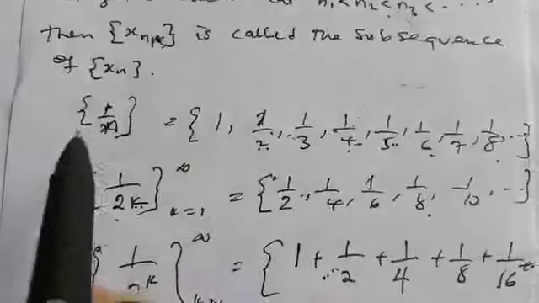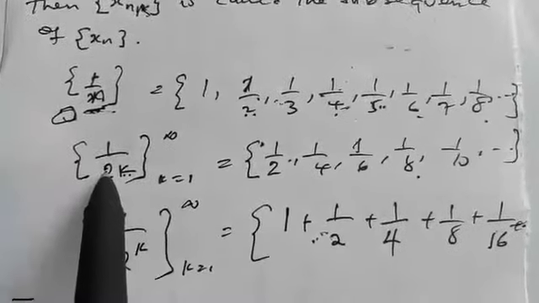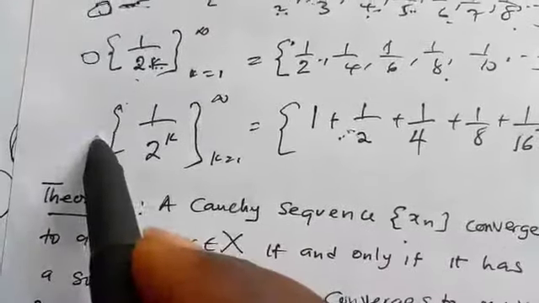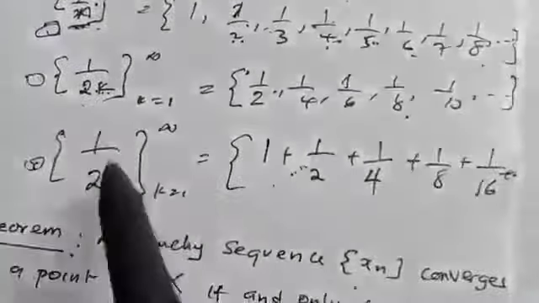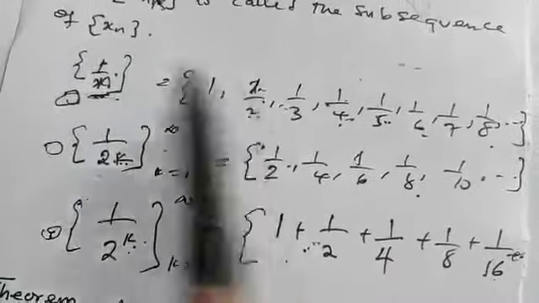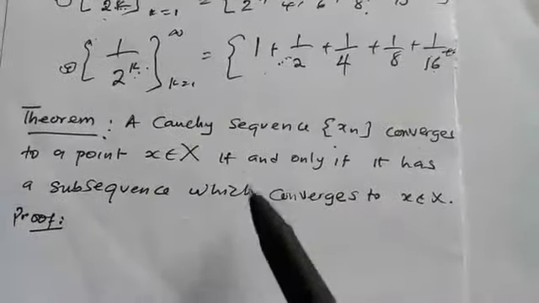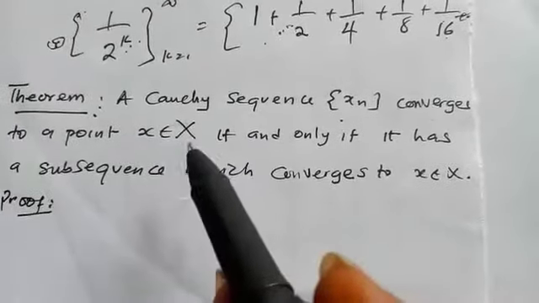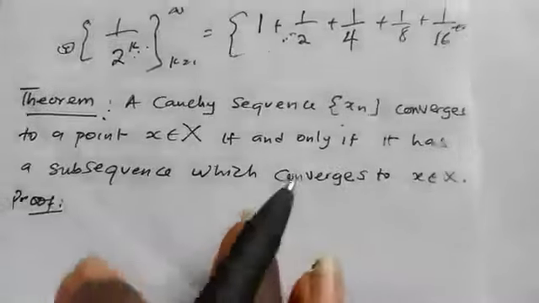If you take this as an example, this sequence converges to 0. If you look at this one too, it converges to 0, and we know that this is a subsequence of this. If you look at this, it converges to 0 as well, because as this is going, the end point will be 0. We know that these two sequences are subsequences of this sequence, and they both converge to the same point. That is what this means: if a Cauchy sequence converges to a point, then it must have a subsequence which converges to the same point.